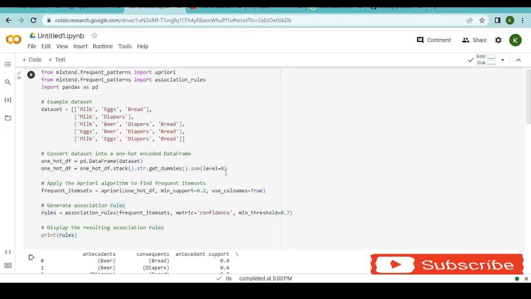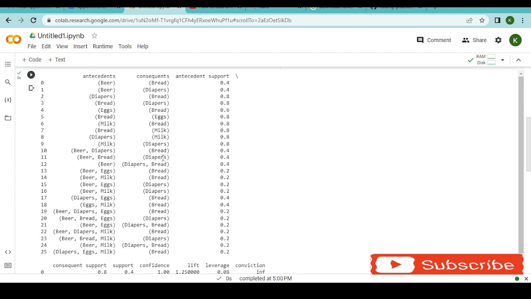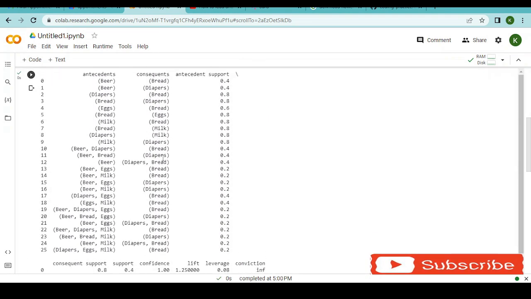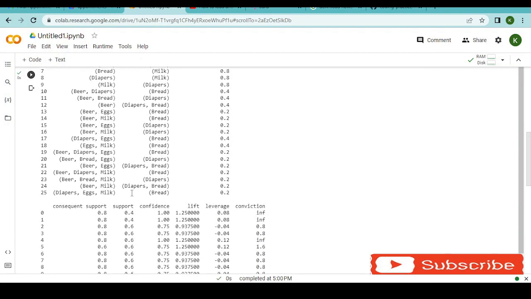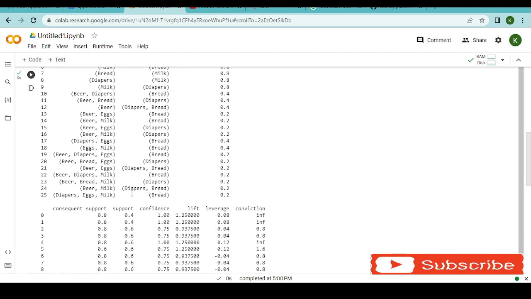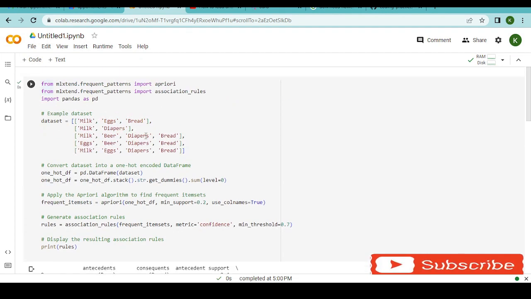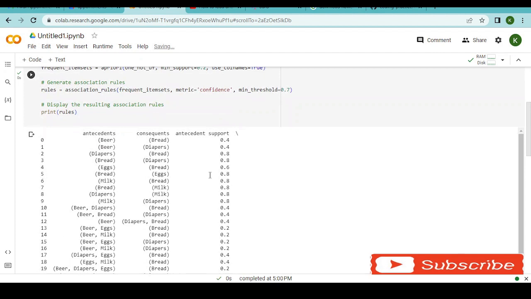So if we run this particular cell, what is going to happen? That is going to print these rules that we have over here. And you can see that from just these 5 transactions, we have been able to generate an array of 25 possible rules. Imagine that. So there are 25 possible rules. We can barely tell the rules by just looking at these 5 transactions. So with 2,000 transactions, how many rules do you think there will be?